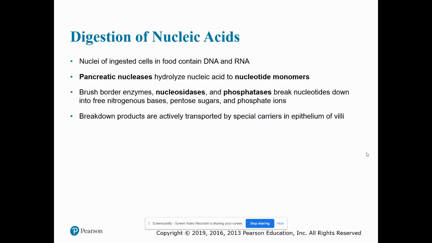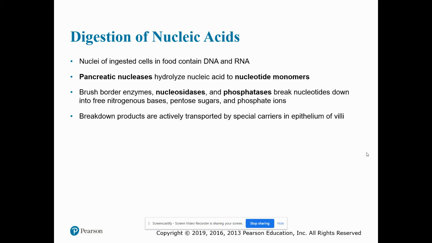Finally, we have digestion of nucleic acids. So the nuclei of ingested cells in the food that we eat do contain DNA and RNA. And there are pancreatic nucleases that hydrolyze nucleic acid into the nucleotide monomers. And if you remember back from AMP1, nucleotide monomers are made of free nitrogenous bases, pentose sugars, and phosphate ions.